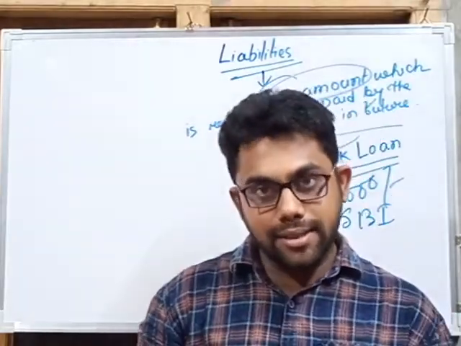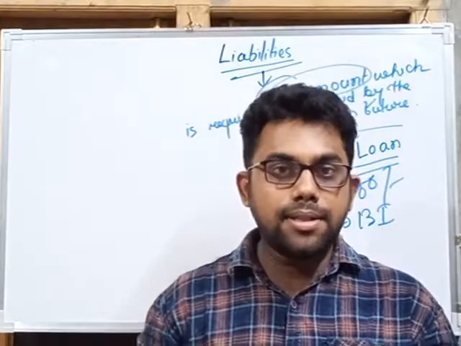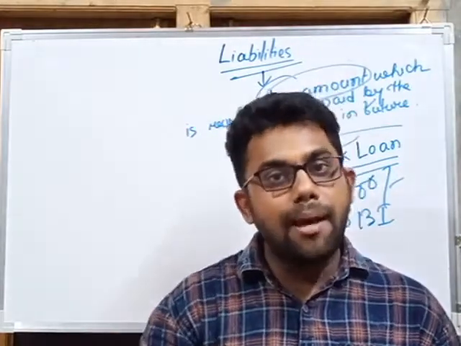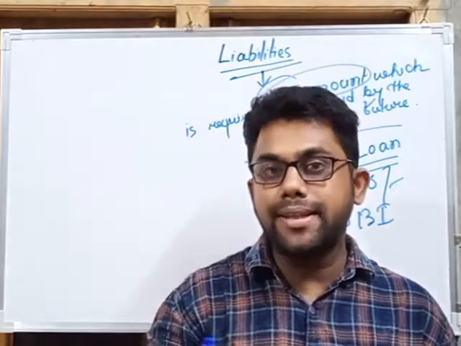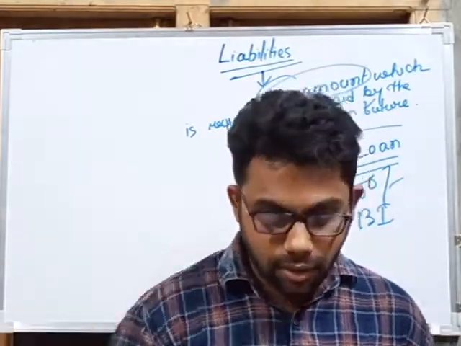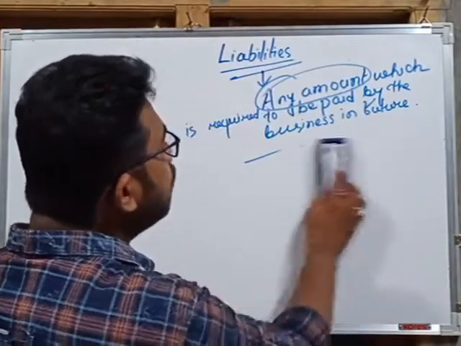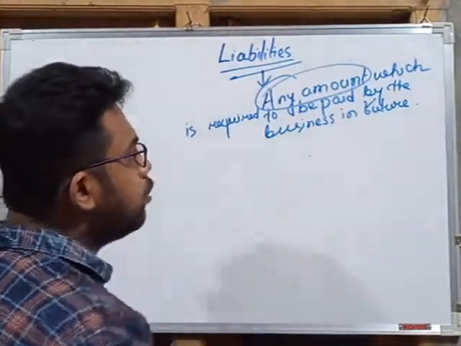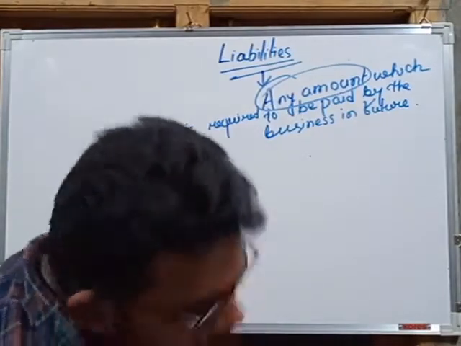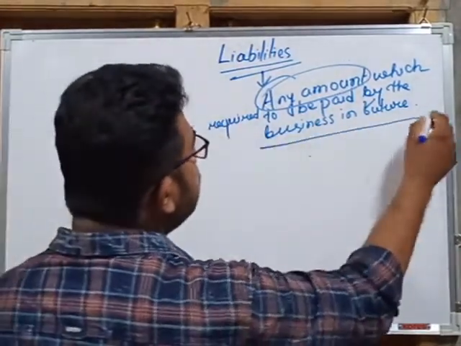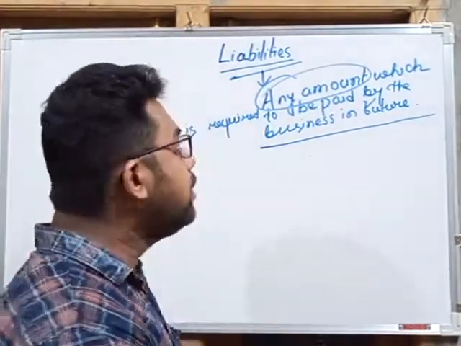And in such a case, if any business takes a loan from any other person or from a bank, it is a liability for him, because after a certain period of time he needs to repay this amount to that person. Okay, so what is liability? Liability means any amount which is required to be paid by the business in future. So it is an obligation for the business, or it is a responsibility for the business.